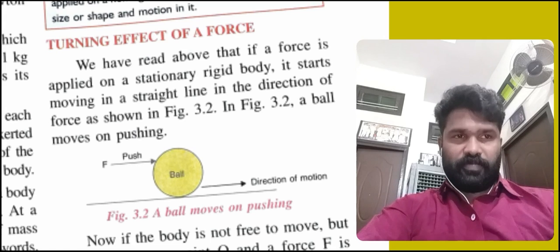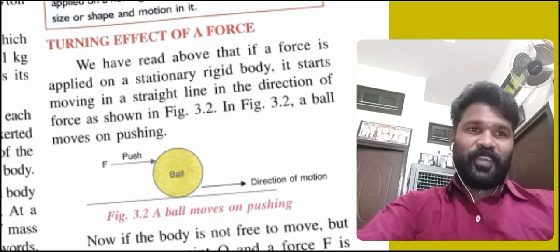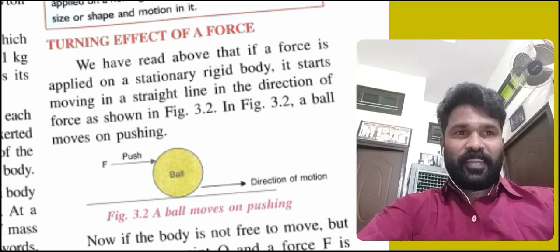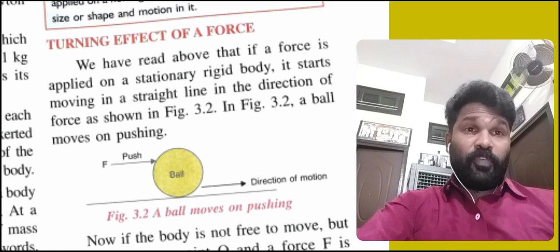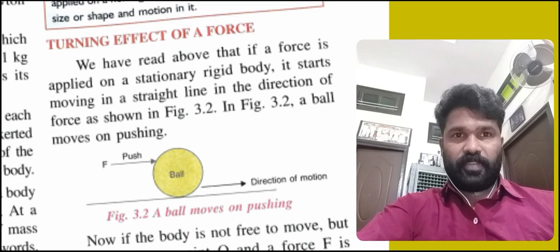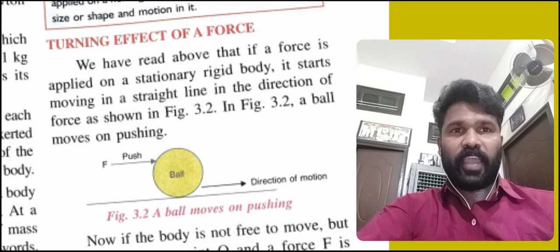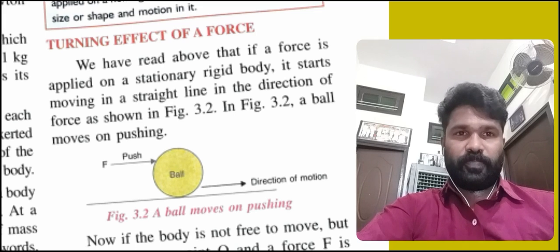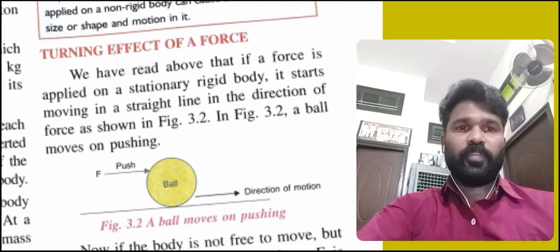We read yesterday in our book that if a force is applied on a stationary rigid body, it starts moving in a straight line in the direction of the force, as shown in the figure.